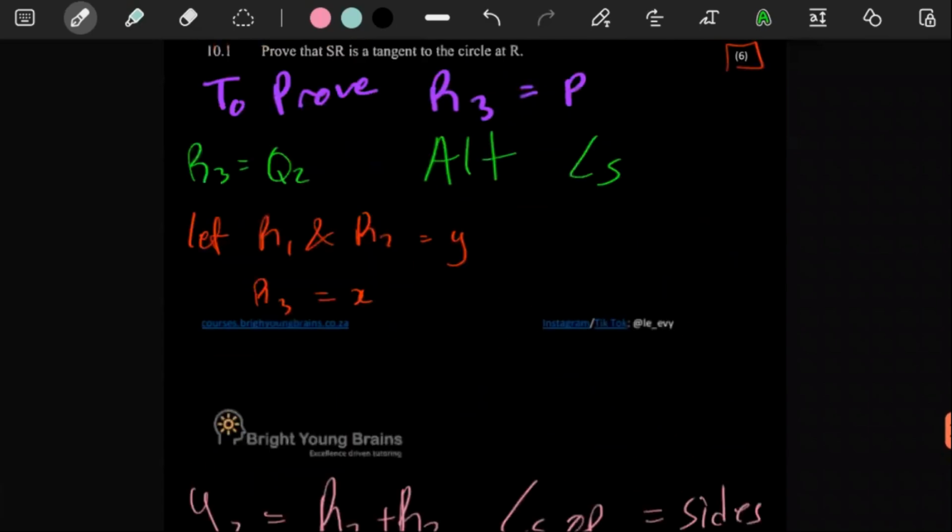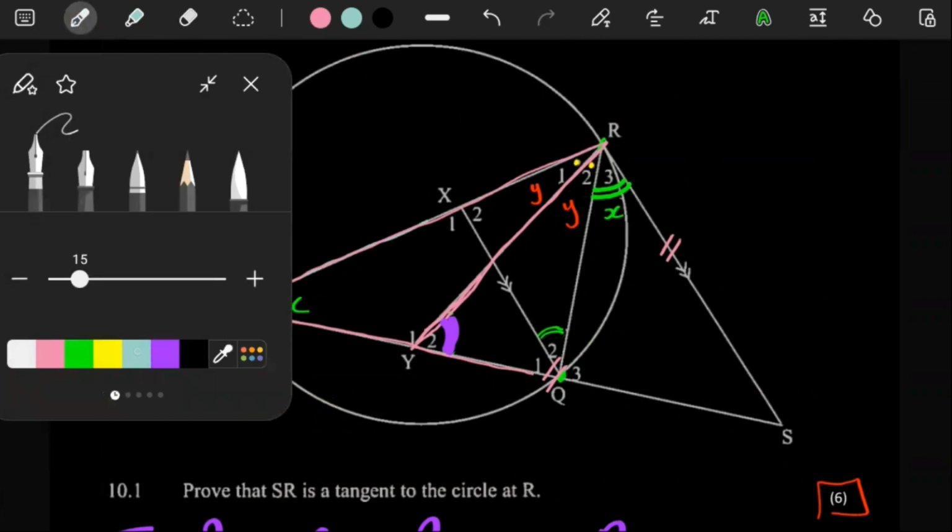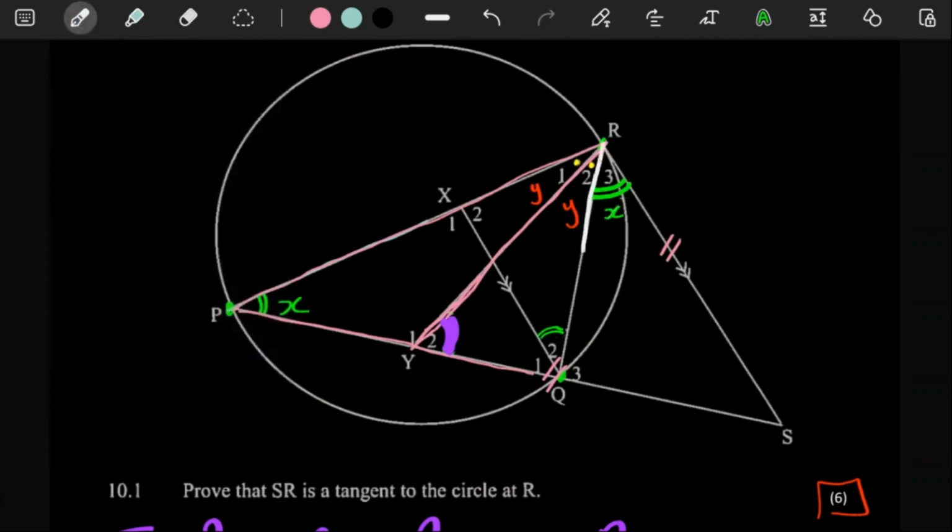Because for this question, if this is going to be the tangent to a circle passing through PQX, this one is so much easier, because remember, we have shown that angle Q2 is equal to R3 because of alternating angles.